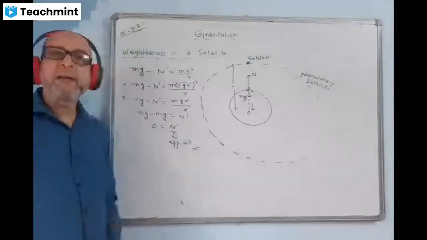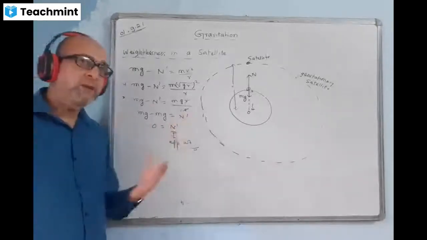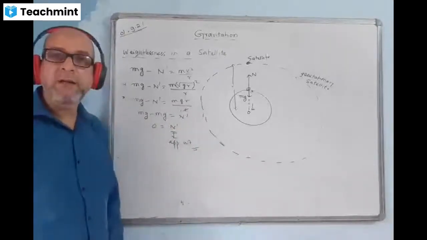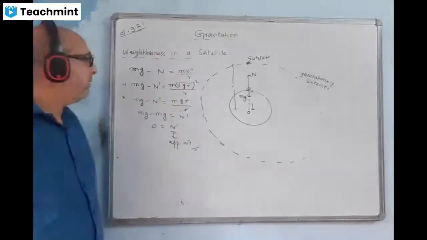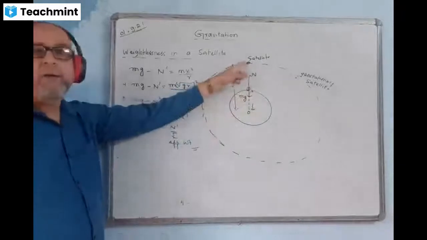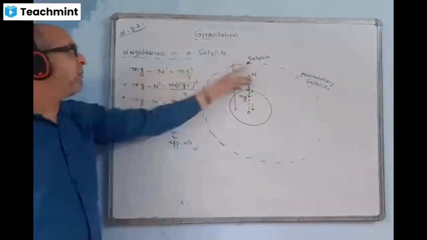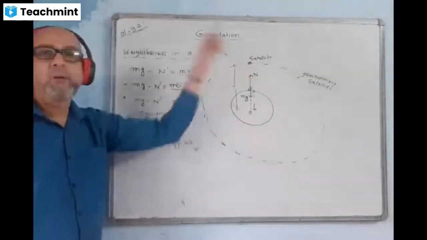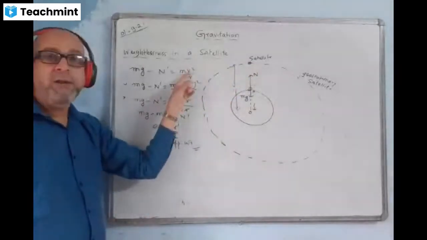This is the reason why there is weightlessness inside a satellite. The objects inside a satellite are not staying on the surface of the satellite, rather they all are floating over there. This is the reason. You can take the force of gravity, that is the weight of the object inside the satellite, mg, minus normal reaction n dash, and mv square by r centripetal force will add, because this is revolving, that means orbital velocity v square.